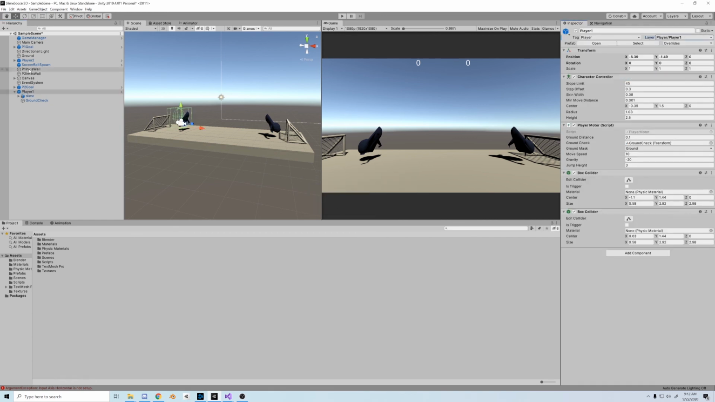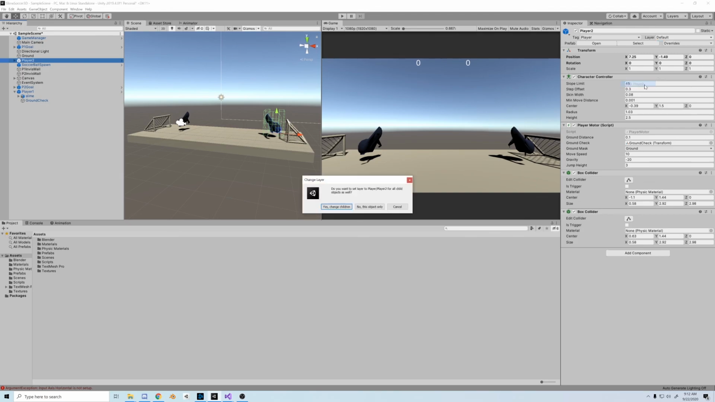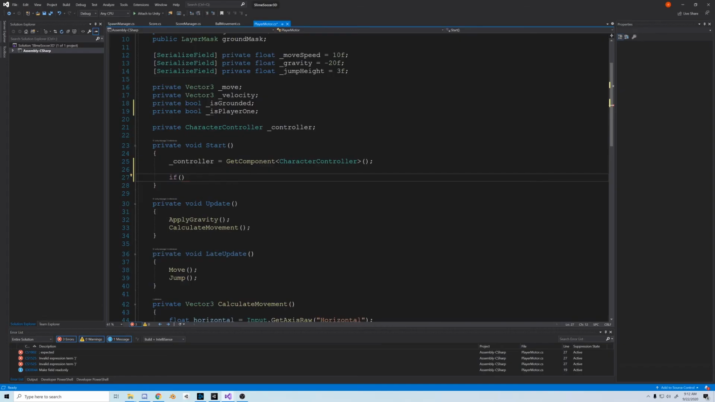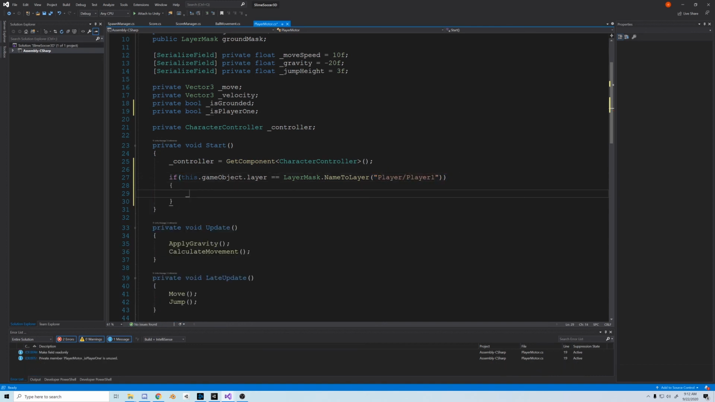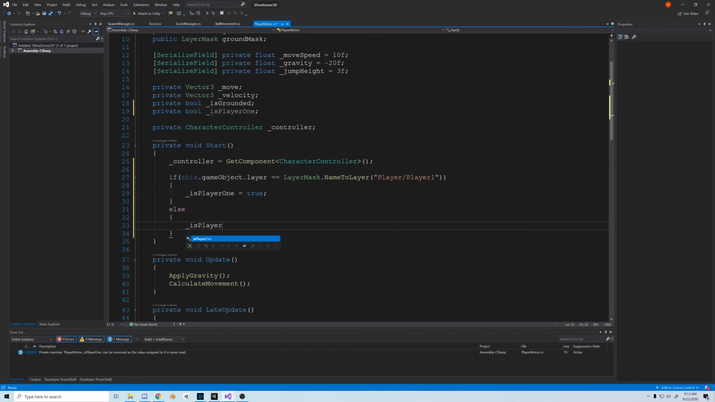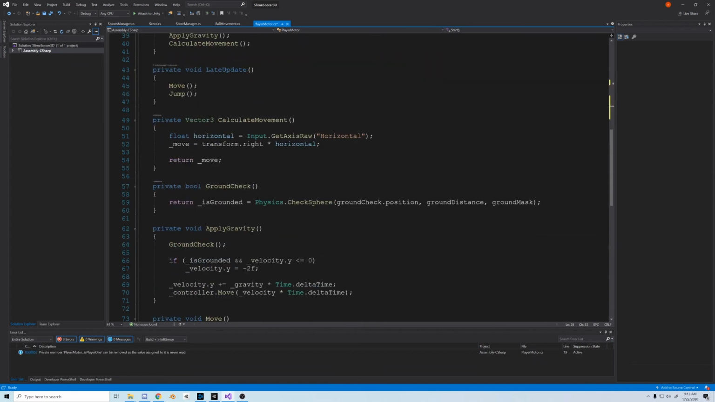Make sure when you switch layers, you apply it to the children as well. In order to see if it's on the player 1 layer, we'll do a check. If this.gameObject.layer is equal to the layer mask.nameToLayer, and then a string player/player 1, then is player 1 is true. And just as a failsafe, in the else we'll add a false, is player 1 is false.